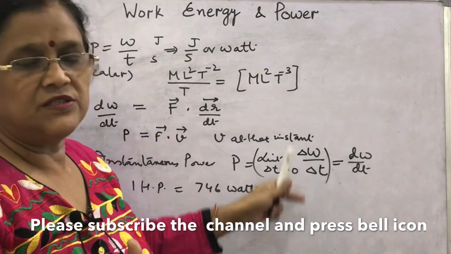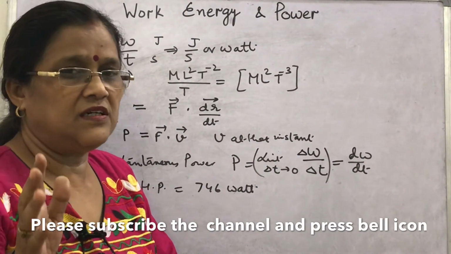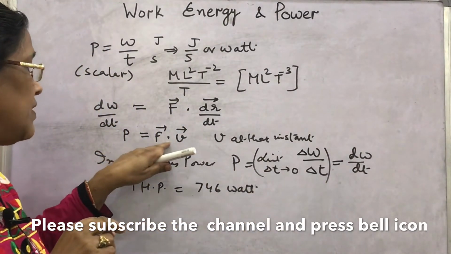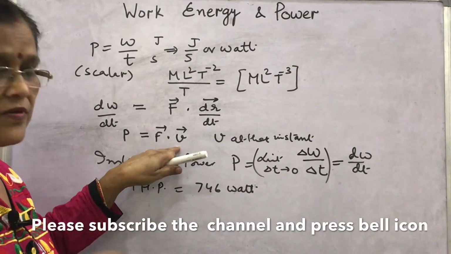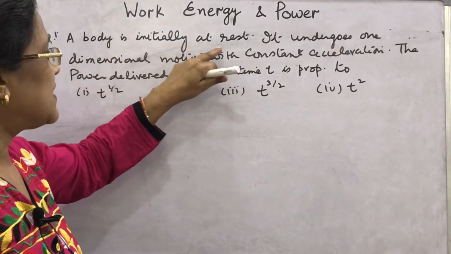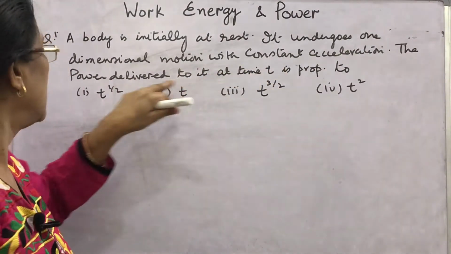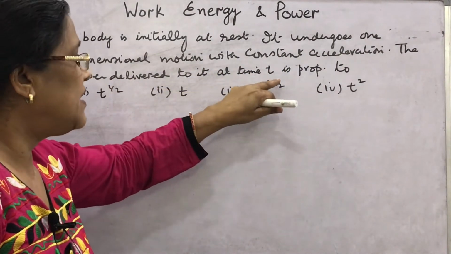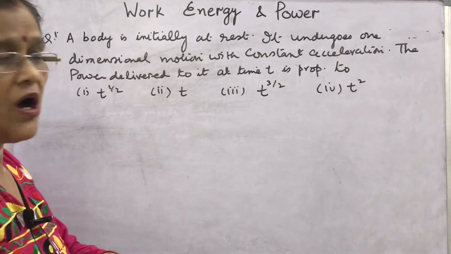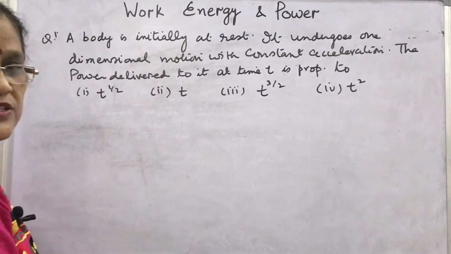After knowing these definitions and relations for power, let us discuss two questions based on this formula, P equal to F dot v. This question says a body is initially at rest, it undergoes one-dimensional motion with constant acceleration. The power delivered to it at time t is proportional to what? First option, second, third and fourth. How will you solve? One-dimensional motion and constant acceleration.